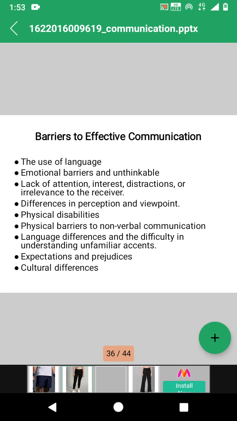So this is all we have studied regarding different types of communication models. Those are the linear communication model, that is one-way communication, and the transactional communication model, that is two-way communication. It has equal importance of sender and receiver, and it has a feedback concept. And the third one is the interactive or interactional model of communication. In this we have communication between human beings as well as machines and websites. Today it is a new model of communication. Okay, now let's see barriers to effective communication.